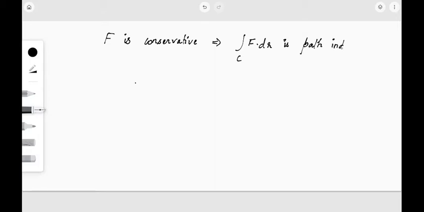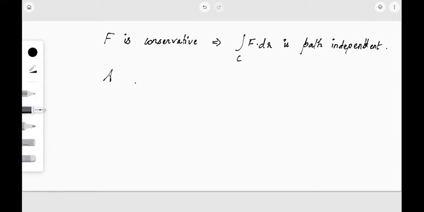So we don't need to prove this part again. I hope you are clear with the proof which was done in the previous class. Now, what we are going to do is the converse part.